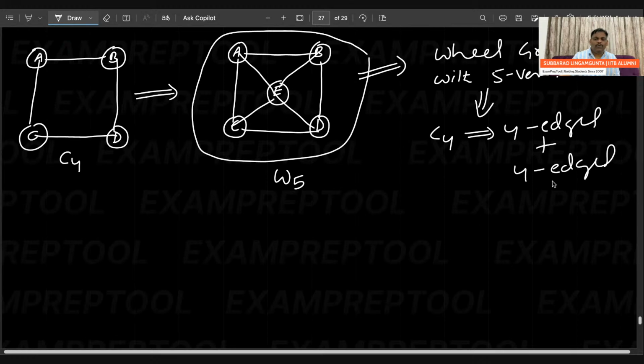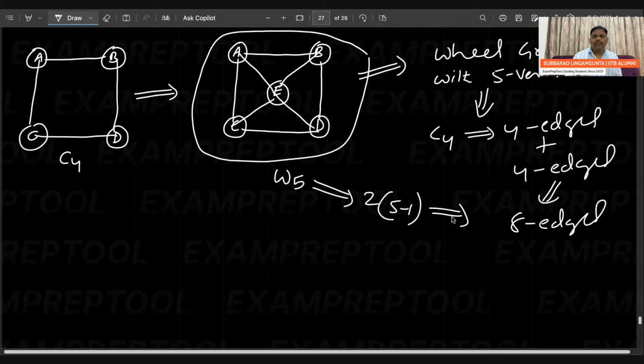In total it became 8 edges, which is nothing but 2 into 5 minus 1, 2 times 4, which is 8. Why 2 times 4? Because it is C4, 4 edges. From the middle, for the 4 vertices, you have to draw 4 more edges. Totally 4 plus 4, totally 8. I think to get clarity, take one more example.